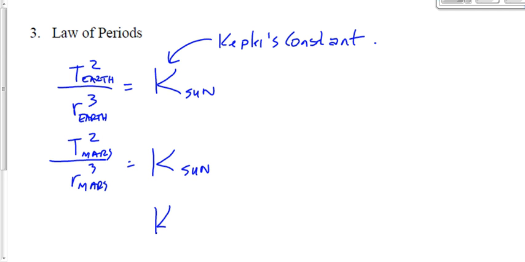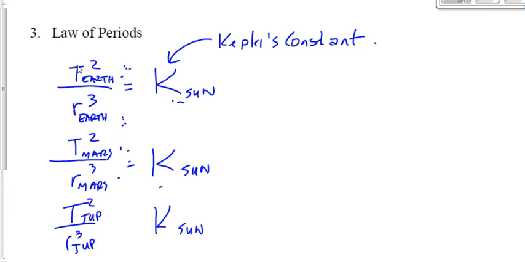Kepler's constant for the sun could also be equal to T squared over R cubed for Jupiter or any other planet. So this is a big deal too, because what we can do here is use data for one planet, let's say the Earth, to find Kepler's constant, and then use Kepler's constant to find data for another planet. Because that value, that ratio of T squared to R cubed is going to be the same for any planet revolving around the sun.